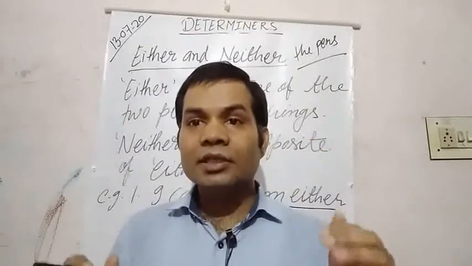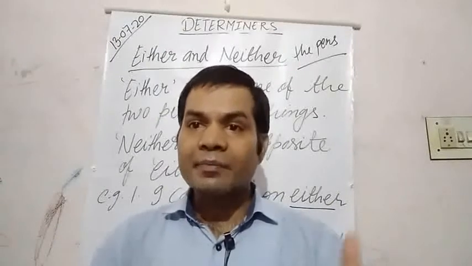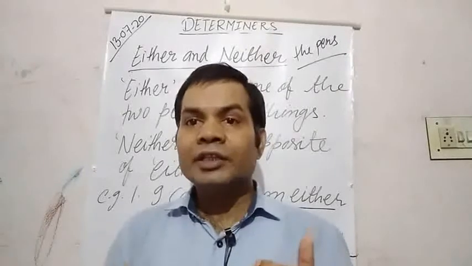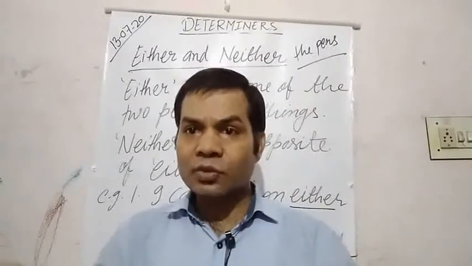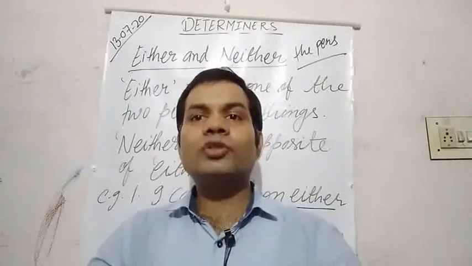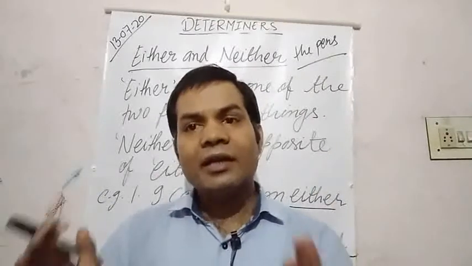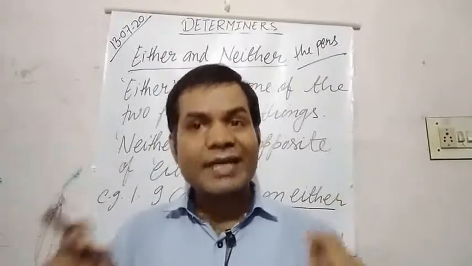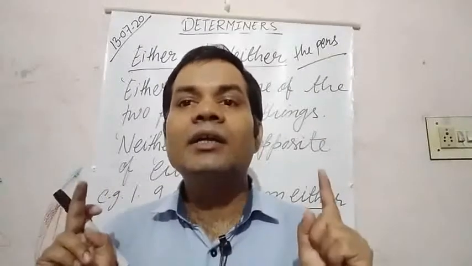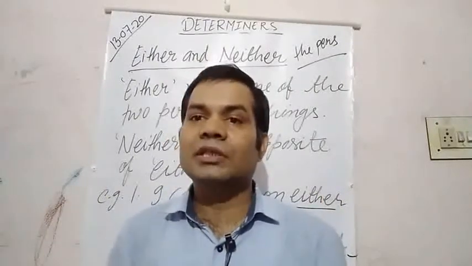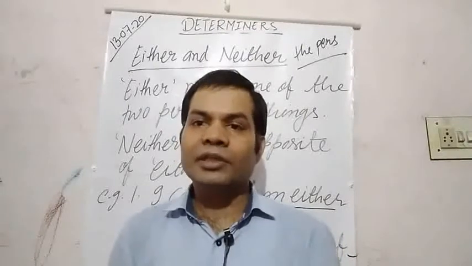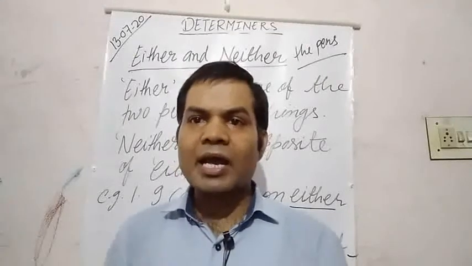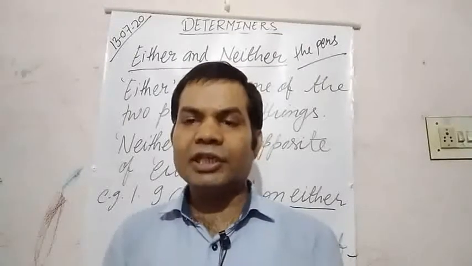So, these mangoes are mine. Here it is a demonstrative adjective. How to identify? If this, that, these, those are used before a noun and point out a noun, then they are demonstrative adjectives. If they are used instead of a noun, then they are demonstrative pronouns. Is it clear?